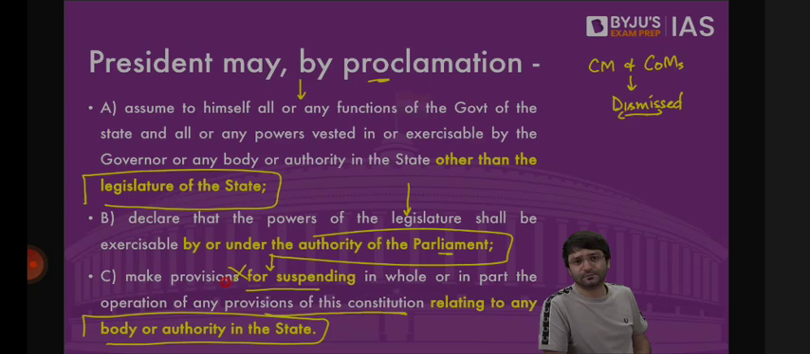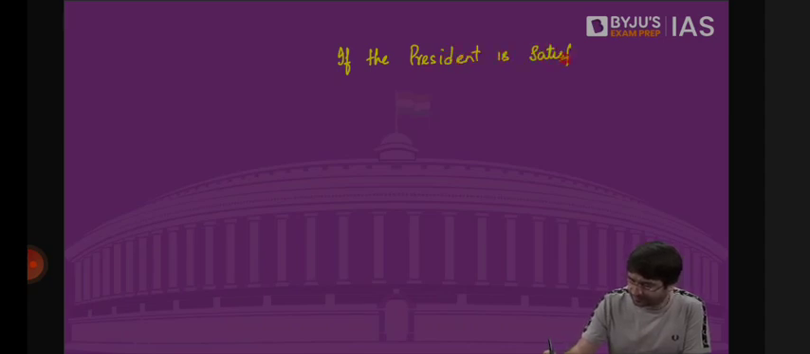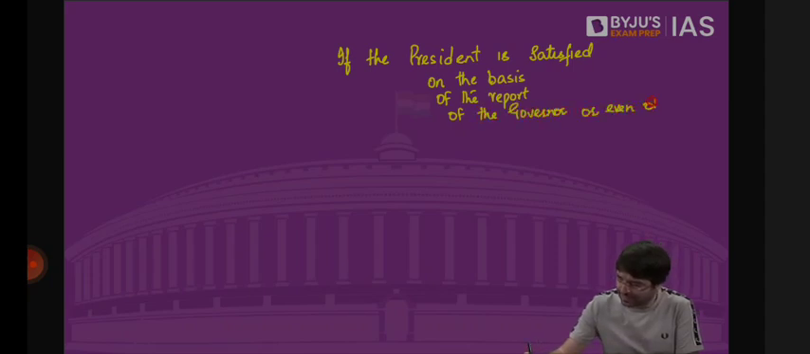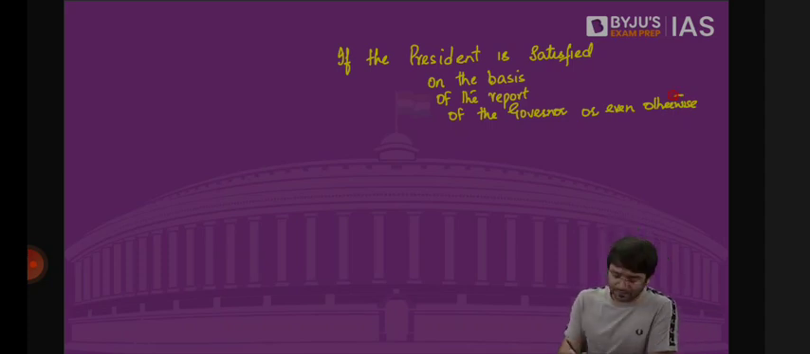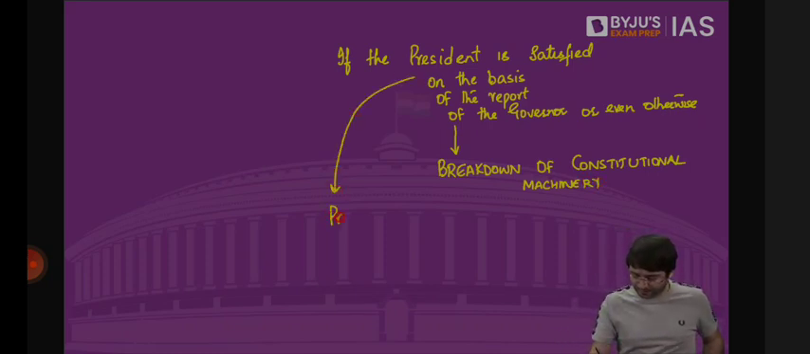This presidential proclamation, how is it issued? Constitution says under Article 356, if the President is satisfied, on the basis of the report of the governor, or even otherwise, what will happen? What will be mentioned in this report? That in this state there is a breakdown of constitutional machinery. What the President can then proclaim? President's rule, proclamation.